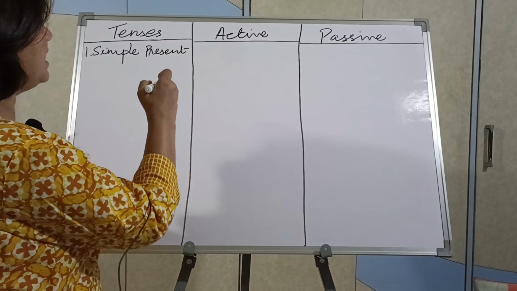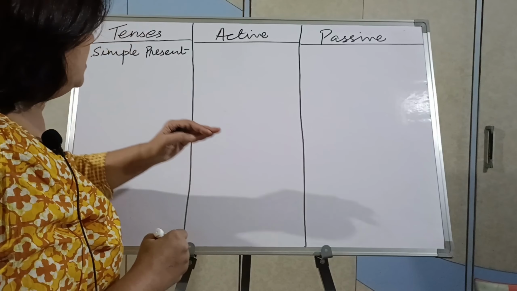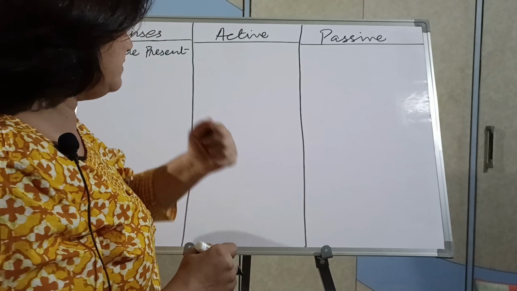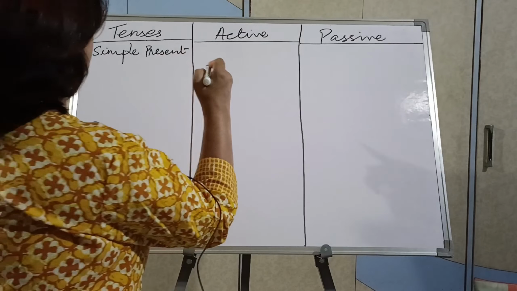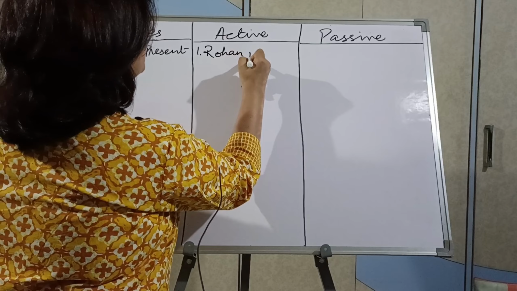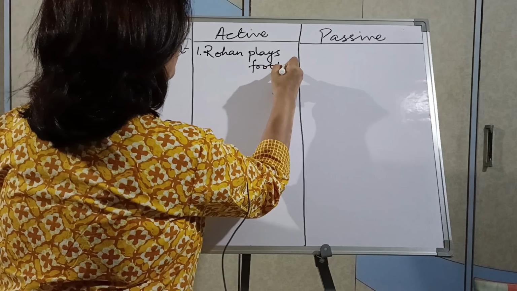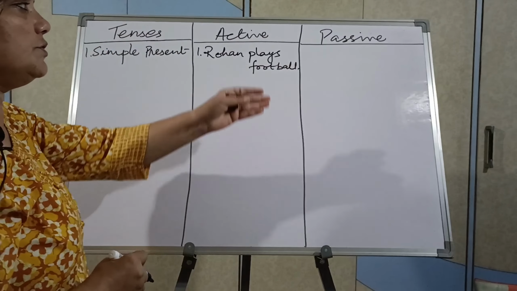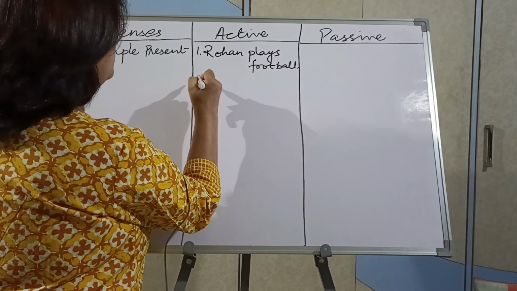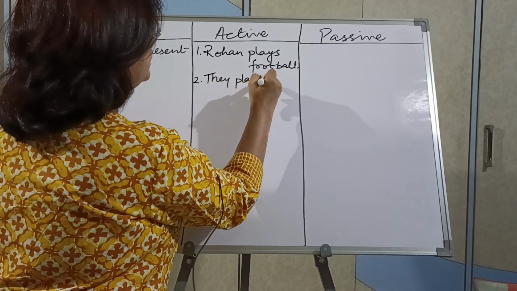So first example, let us take, this type of table I have drawn, where you will easily understand according to which tenses what are the changes that are brought in active or passive voice. So simple present tense, first of all, let me take the example. First example I take, Rohan plays football. You all know it is simple present tense because first form of verb having s and it is third person singular. Second, let me take a plural subject, they play football.